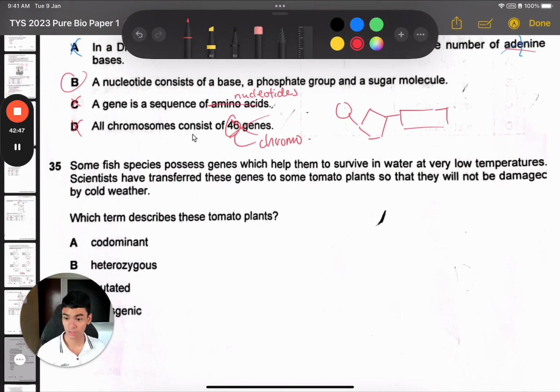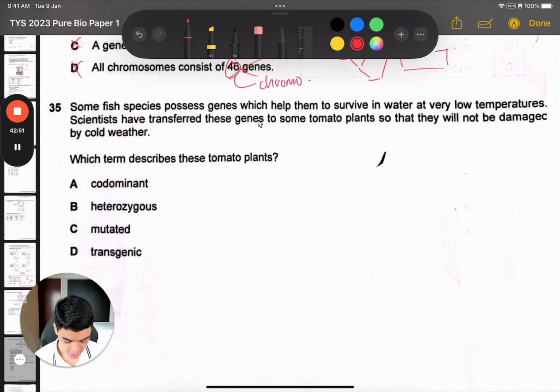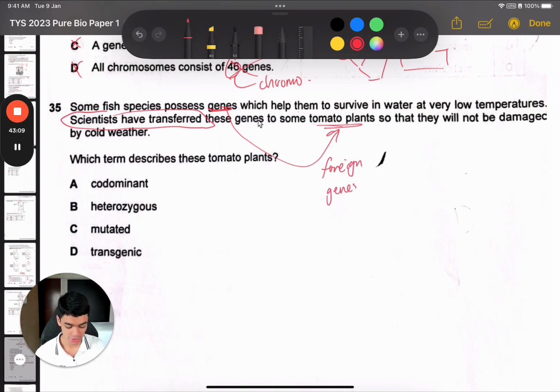Next one, 35. What's happened here is that they have taken special genes from fish and put them into a different species, which is plants. So when you do this kind of genetic engineering, how do I know? It's because scientists have transferred genes, so it's genetic engineering. And it's across species. This is called foreign genes because they're from different species. Foreign genes are being transferred. This is called a transgenic plant or transgenic organism. So the answer is D.